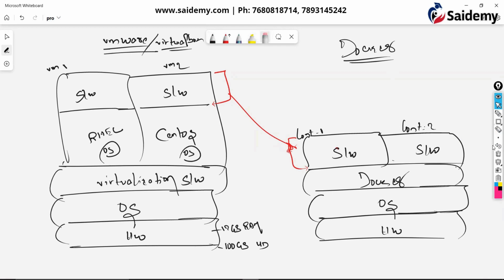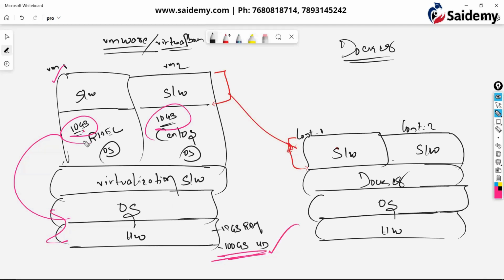If you take VMware's or Oracle VirtualBoxes, it takes 10 GB. The OS size itself is around 10 GB. It varies, 7, 8, 9, 10 like that. But on average, the size of an OS is 10 GB. That means each VM is consuming 10 GB. So that storage will be consumed from the base machine only. Correct or not? That storage will be consumed from the base machine's hard disk. So 10 GB, 10 GB.